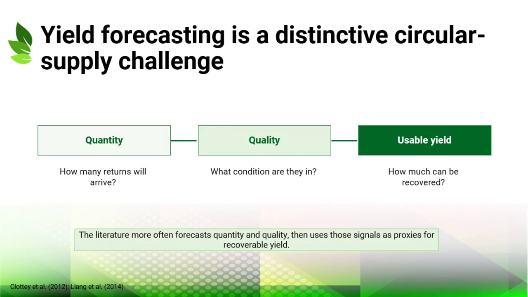The chapter emphasizes that yield is often not observed directly in advance. Instead, return quantity and quality become proxies for recoverable yield. This distinction matters for remanufacturing, because production planning, disassembly capacity, spare parts recovery, and inventory buffers all depend on the expected usable output from returns.